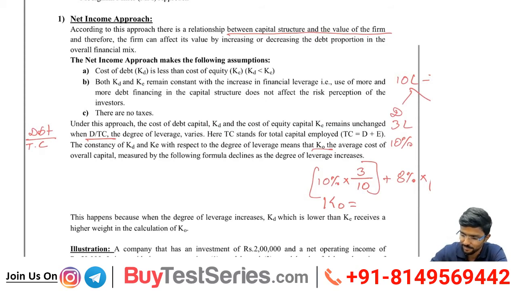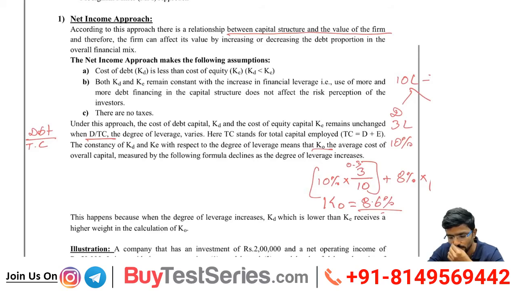Sir, you can take it simply: 10% into 0.3, 8% into 0.7. Directly you will get the answer. 0.086. 8.6. Simple. 8.6 madam, 8.6%. Percentage, na. That is why I told, whatever you told was correct. Into 100 if I do, I will get the percentage. That's all. Whatever you told is also correct, madam.